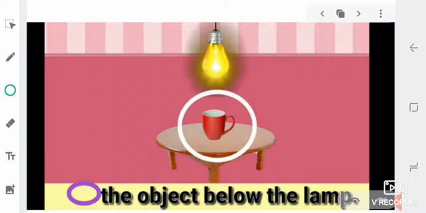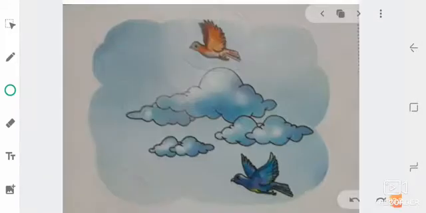Okay. In this picture, you can see the two birds flying beside the clouds. The question is, which bird is above the clouds?